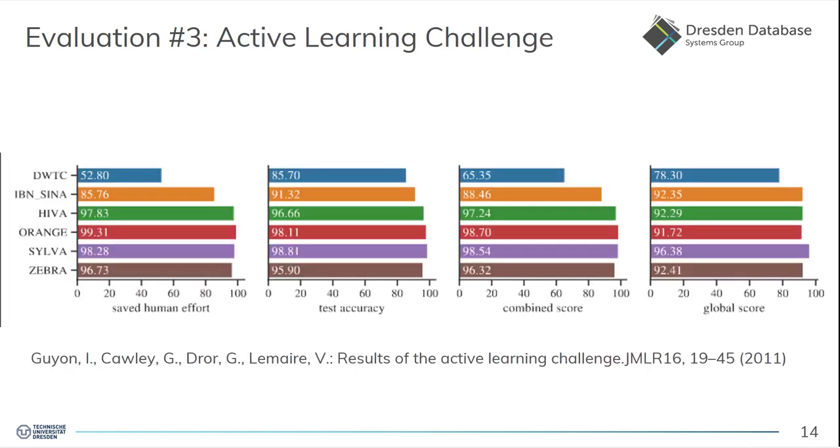Here are the results for the rest of the datasets. To the left, the saved human effort. That means the percentage of the samples which are generated automatically by weak supervision. So for most of the datasets, almost all samples could be generated automatically. The final test accuracy is still pretty high, and the combined score is just the harmonic mean of the first 2 columns. And then the global score. This is the final metric from this Active Learning Challenge, and with our results, we are in the top 5% of the competitors.